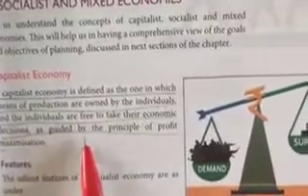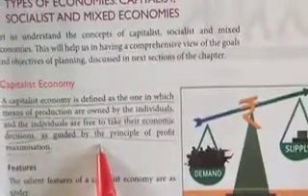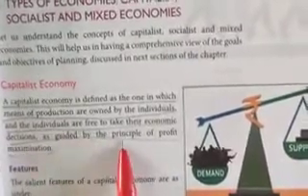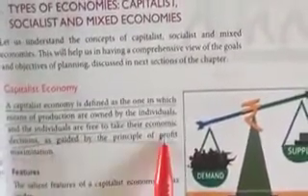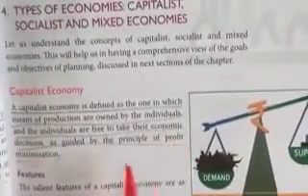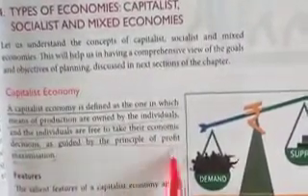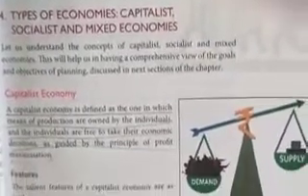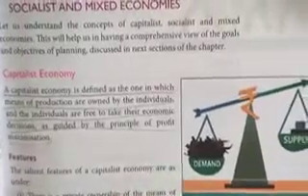Students, capitalist economy is owned by the individual, meaning owned by the private person. They are free to take the economic decisions regarding production, consumption and investment. And their main motive is profit maximization. The salient features of capitalistic economy are as under.